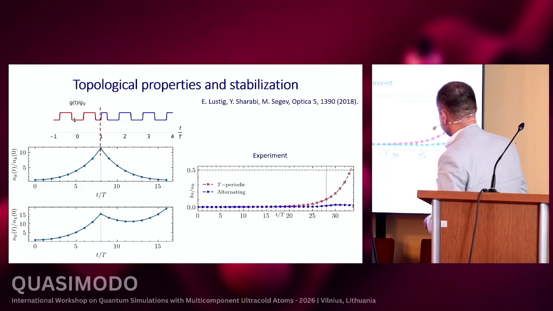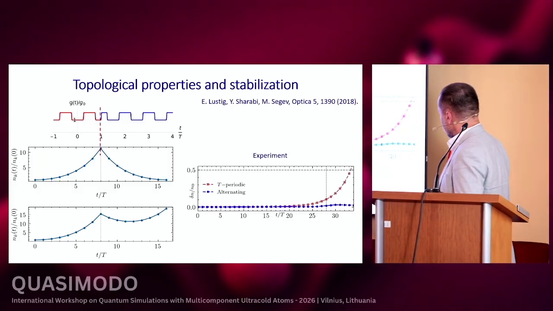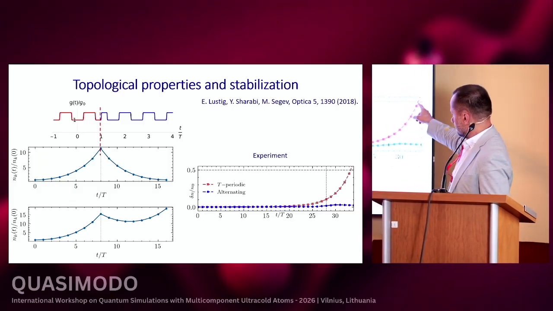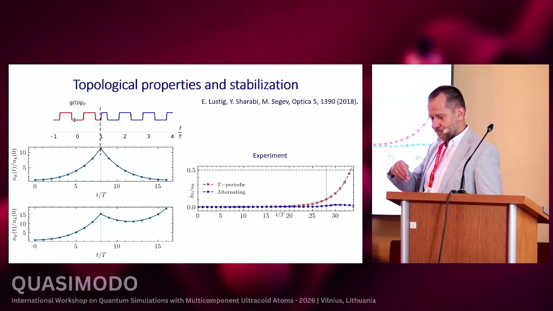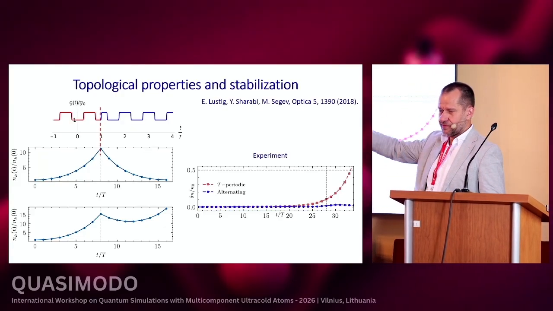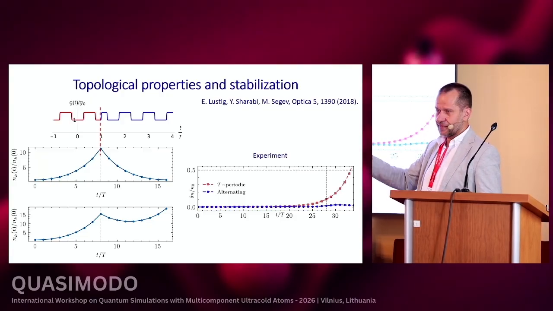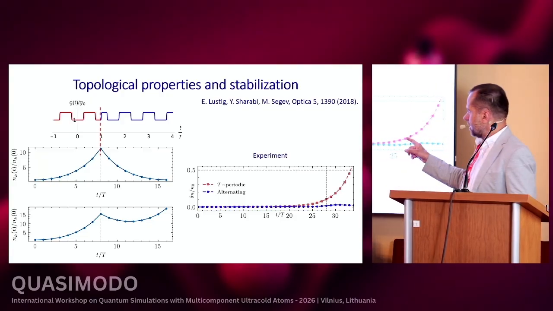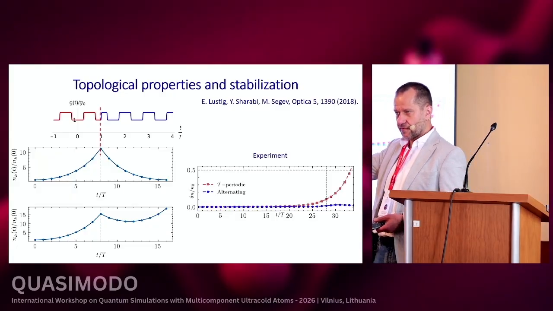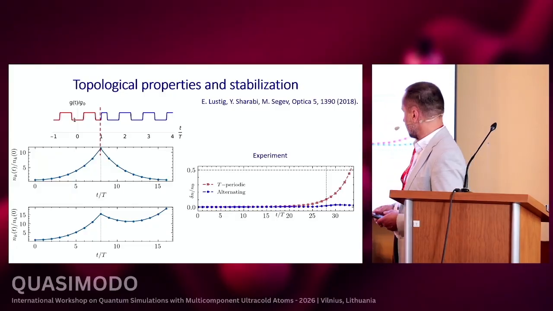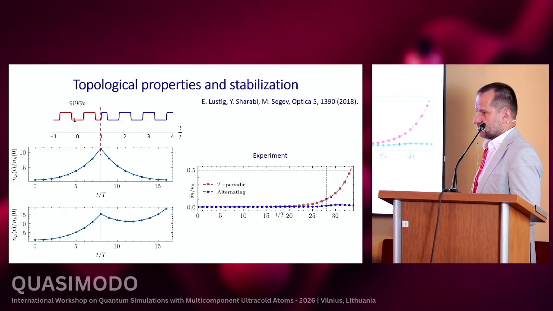And indeed, this is an example. The red curve is related to the standard driving of the system. We have a well-defined frequency one way. But the blue one is related to the driving when we repeatedly switch from one photonic time crystal to the other, and that stabilizes the system.